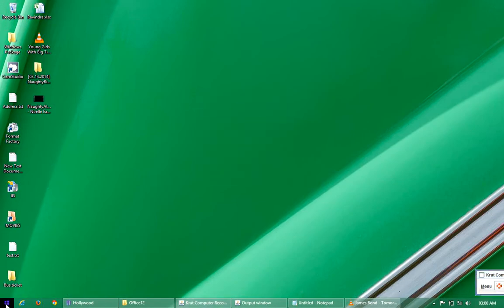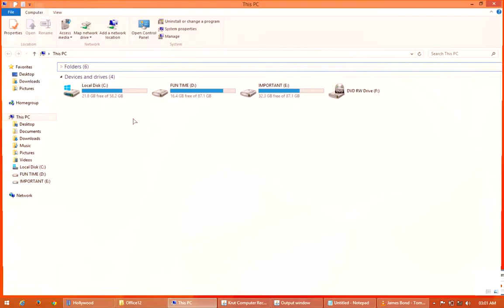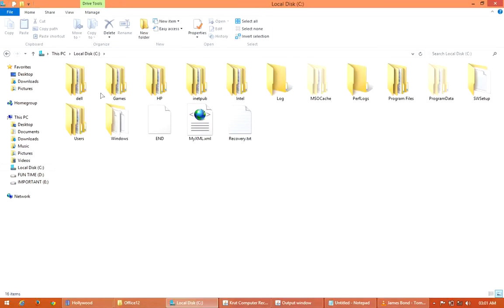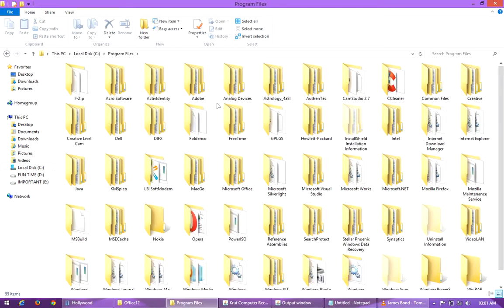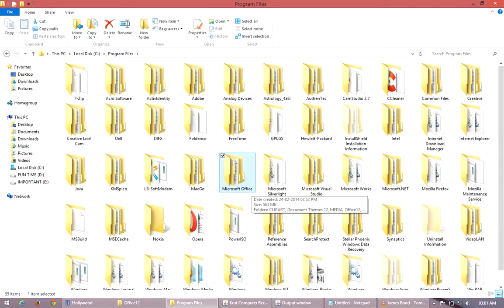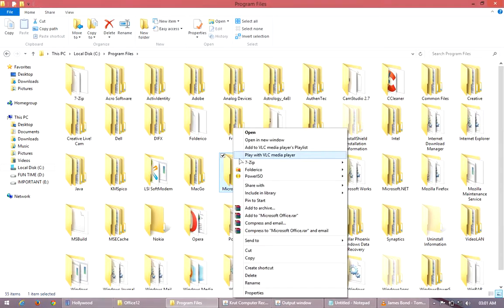Now go to My Computer and open your C drive. In this folder you can find the folder Program Files. Just open it. Now here, whichever programs are installed in your computer, you can see their files available. In this folder you have to search for Microsoft Office. This is the folder location where your Office has been installed. Just right click and open it.